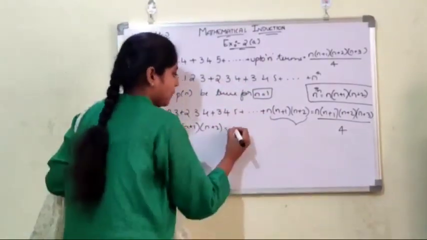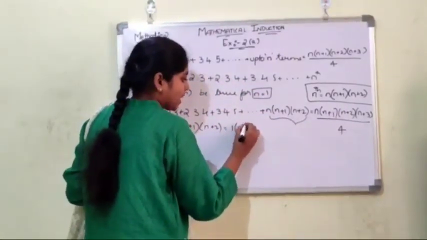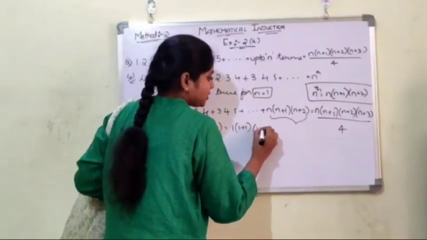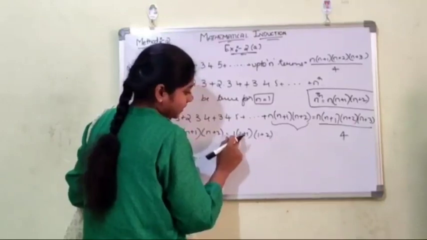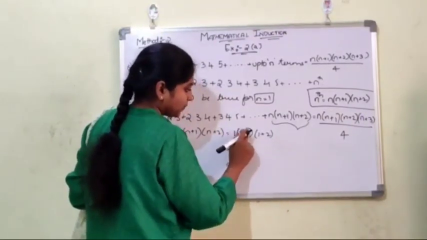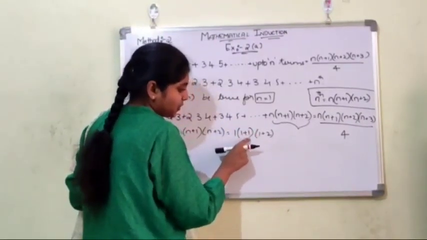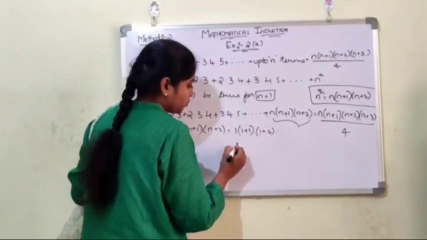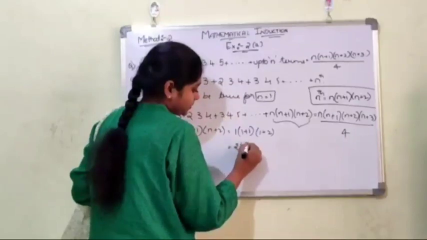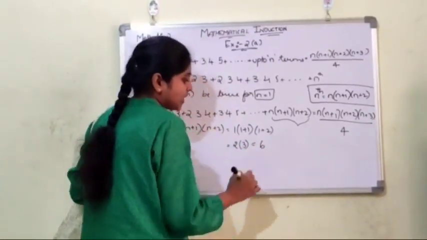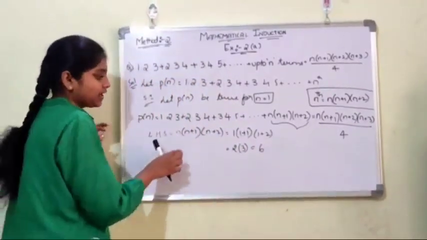That is 1 into 1 plus 1 into 1 plus 2. 1 plus 1 is 2, 2 into 1 is 2, then 1 plus 2 is 3, then 2 into 3 is 6. The LHS value we got is 6.